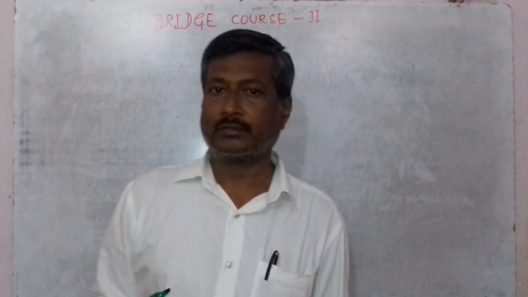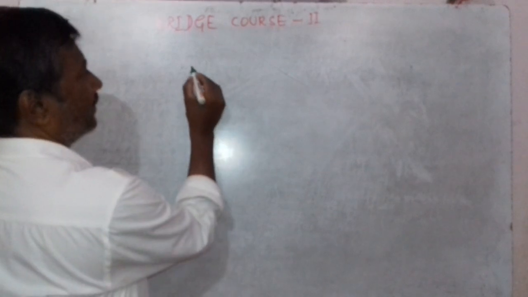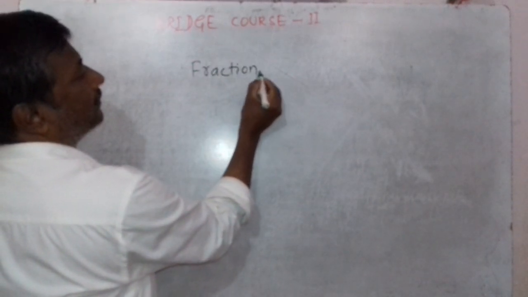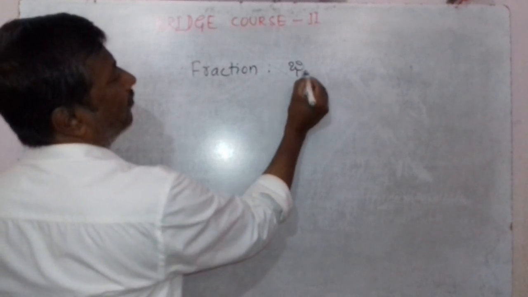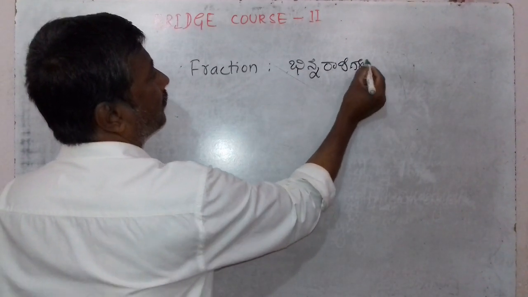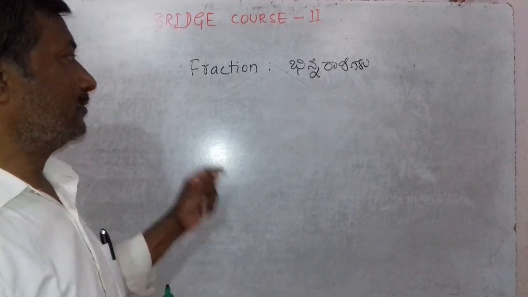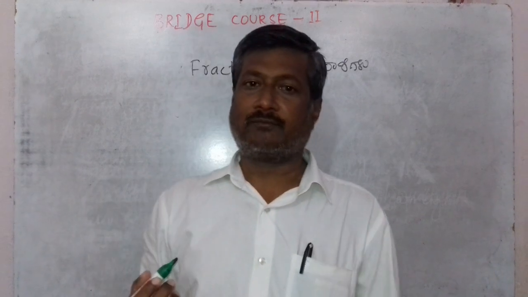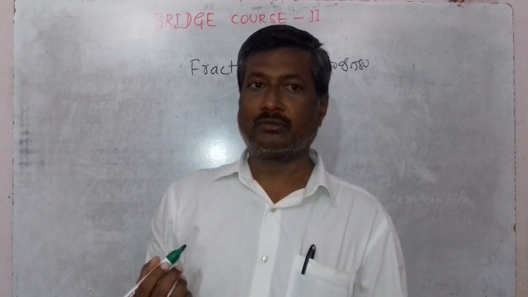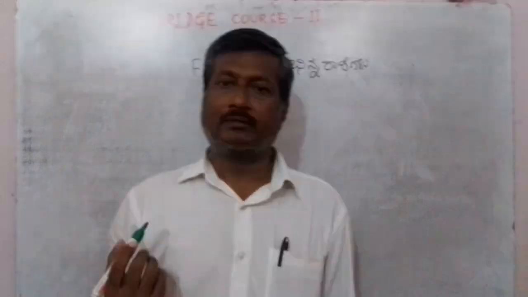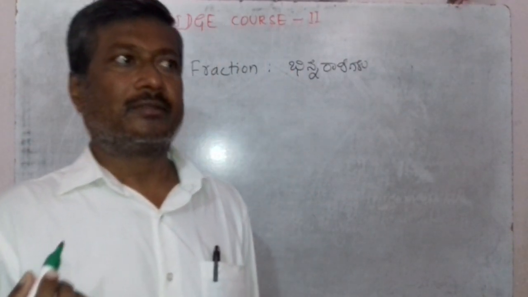So next one is fractions. Fractions, that is भिन्न राशि. भिन्न राशिಗಳು. So as you know, in fractions there are three types. Basically there are two, but we classify them in three ways.